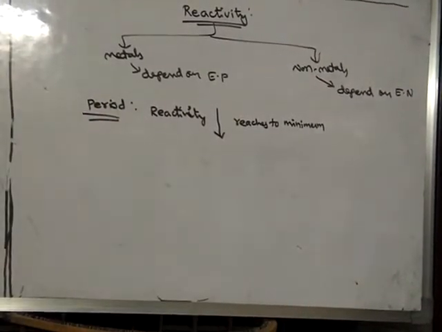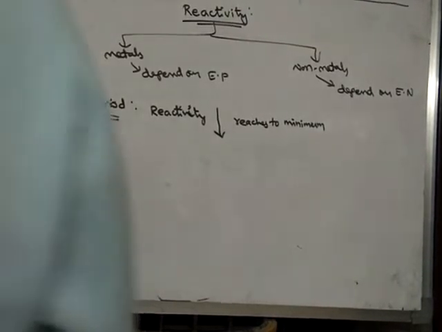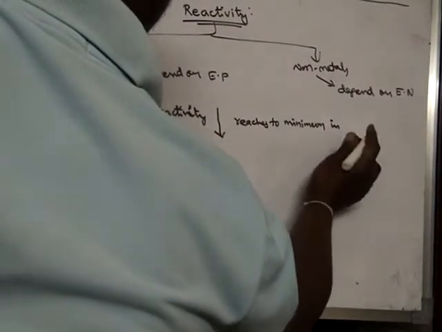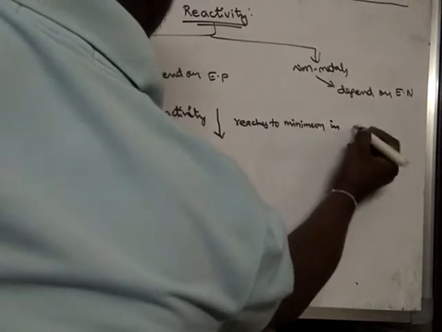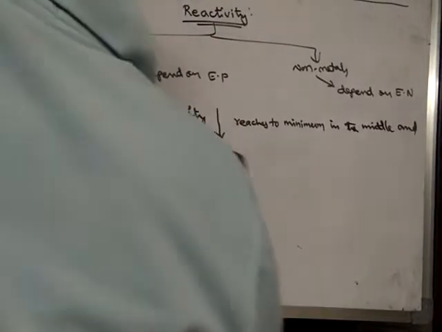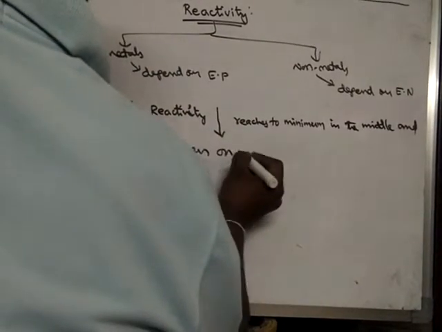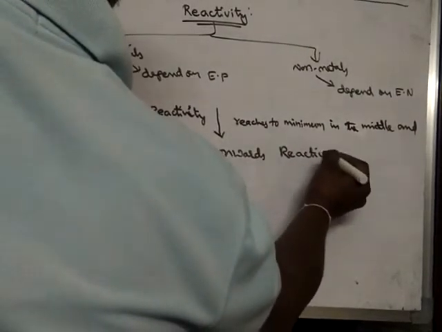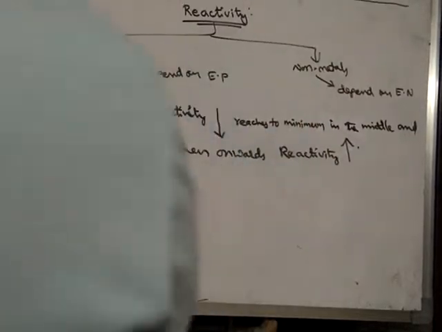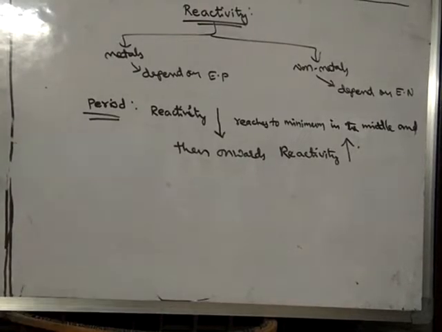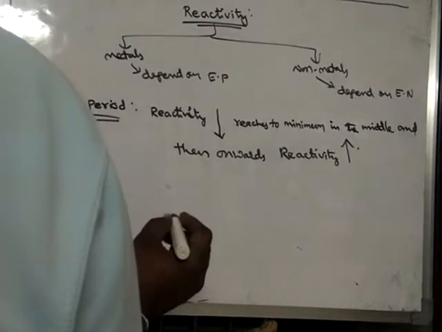Reactivity decreases gradually and reaches a minimum in the middle, in the fourth group, and then onwards reactivity increases.